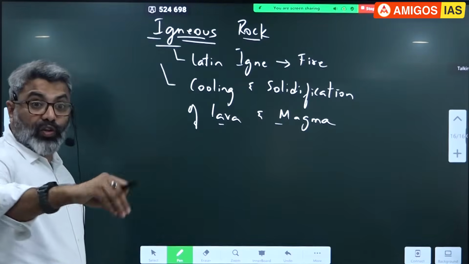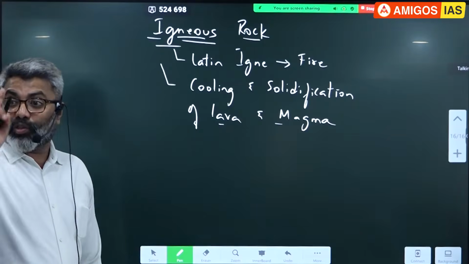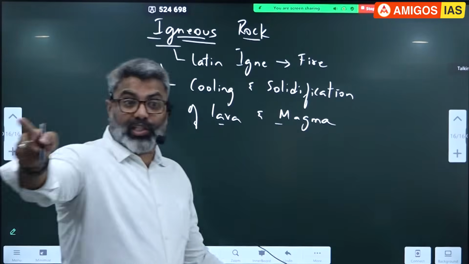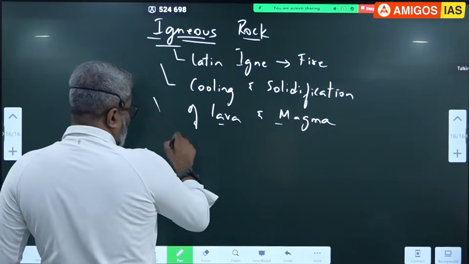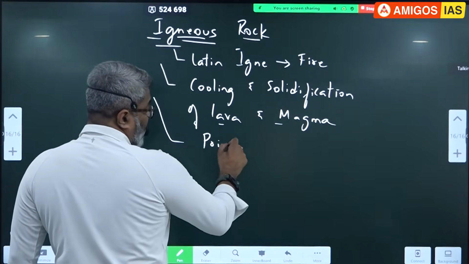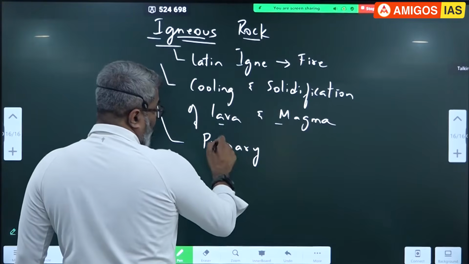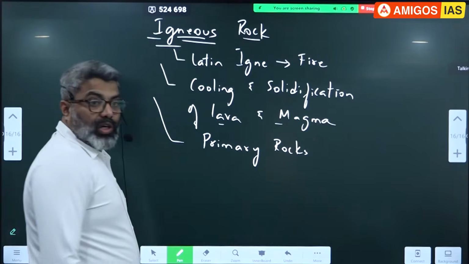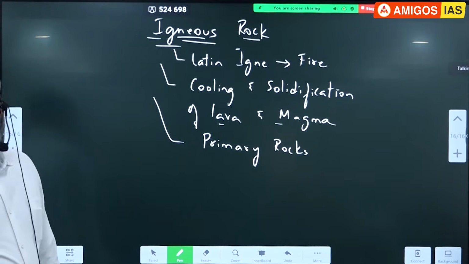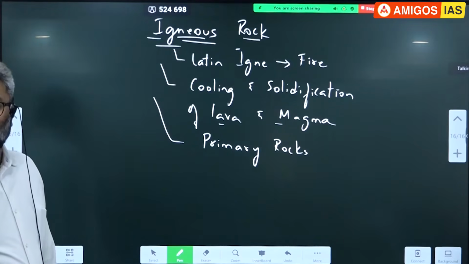These are the rocks which are first formed on the earth's surface. Remember, yesterday I was telling you nearly 80% of the earth's crust was initially shaped by the volcanoes. So igneous rocks are the first rocks on earth. Primary. Which rock is called primary? Igneous rock, because they were the first to be formed.